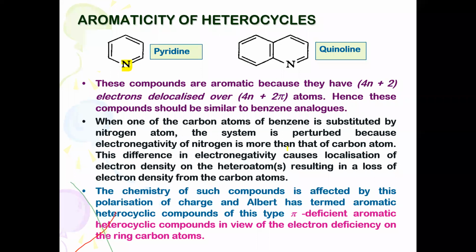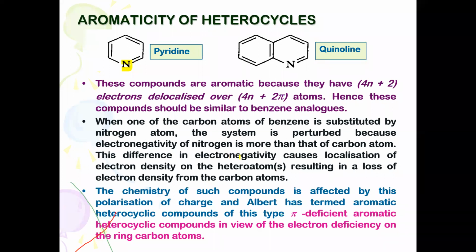Here you can see the statement of this: when one of the carbon atoms of benzene is substituted by nitrogen. Suppose no nitrogen, it is benzene. With the nitrogen atom, the system is perturbed because the electronegativity of nitrogen is more than that of the carbon atom. This difference in electronegativity causes localization, because an electronegative atom has a tendency to attract electrons towards itself. Because of that, during delocalization in the ring, all electrons move towards the nitrogen atom.